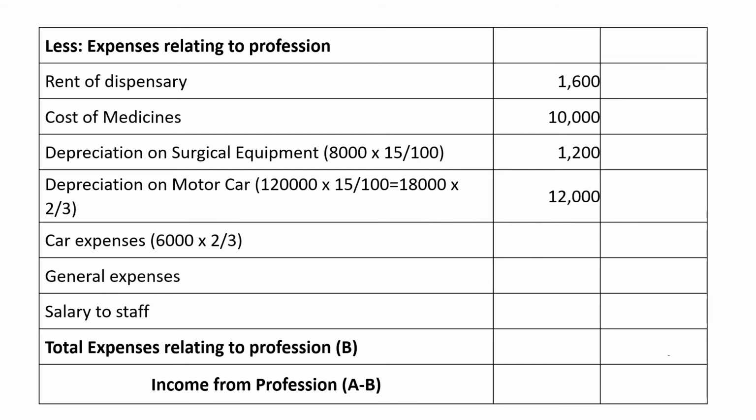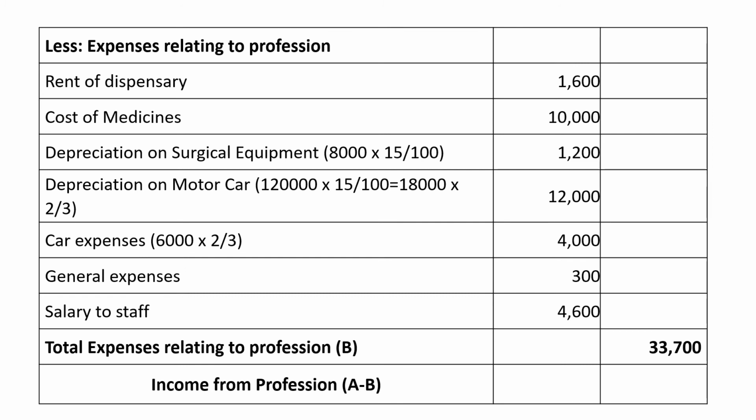Then finally car expenses. Again for the car expenses the same rule applies. One third of the car expenses are relating to the personal and two-third is relating to the professional. Hence 6,000 into 2 by 3, so we are going to get the answer 4,000 rupees. Then as usual we will take general expenses as well as salary to staff. So the total of all these is going to be 33,700 rupees. This is the total expenses or total payments relating to the profession.